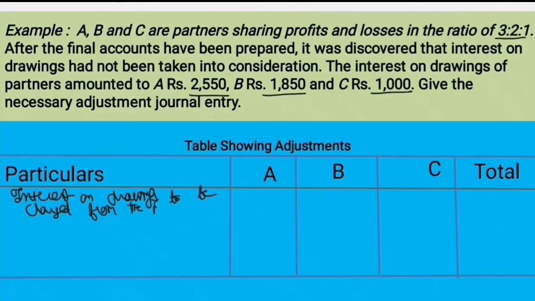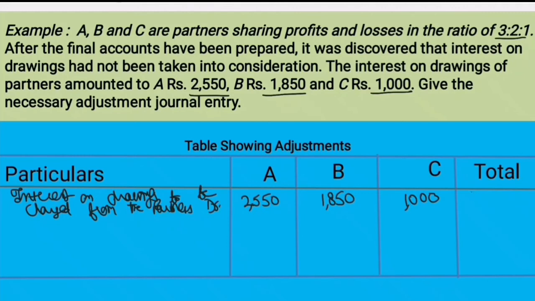So we will charge it from the partners and as a rule it will be debited. So we will charge 2,550 from A, 1,850 from B and 1,000 rupees from C.